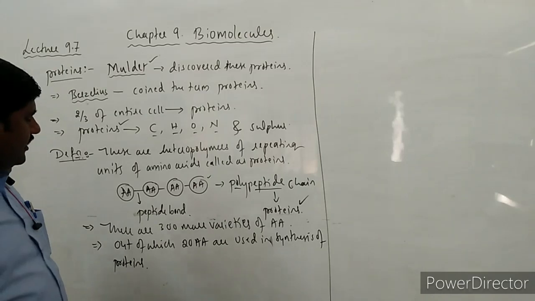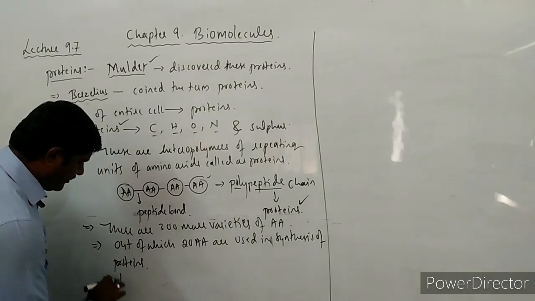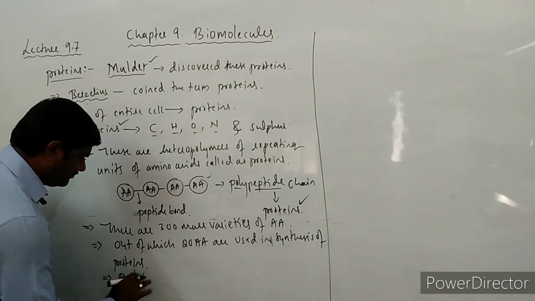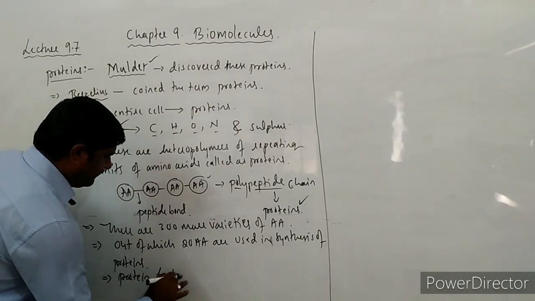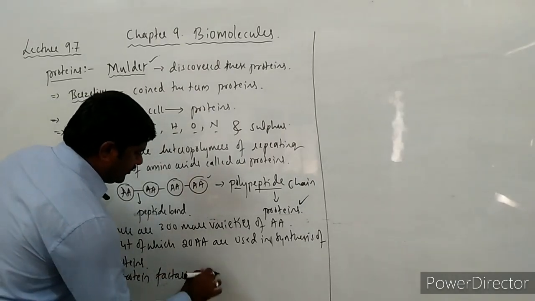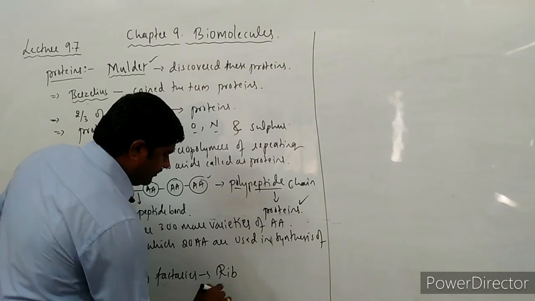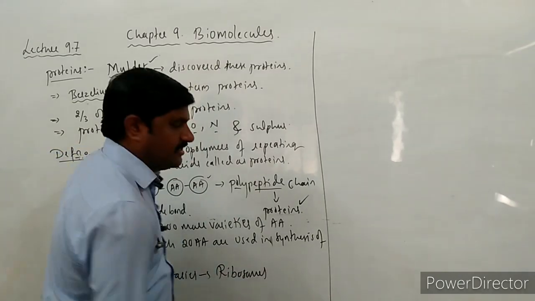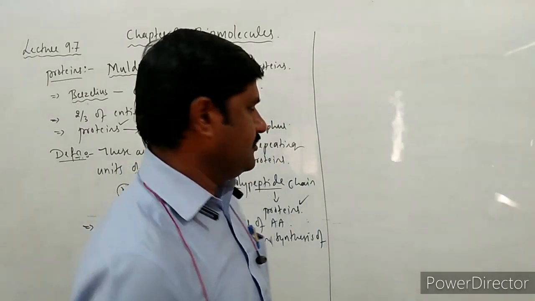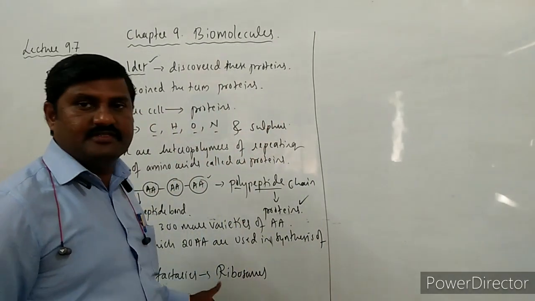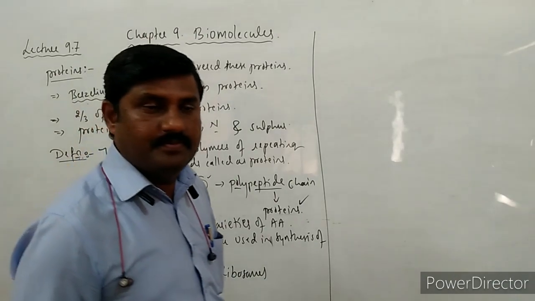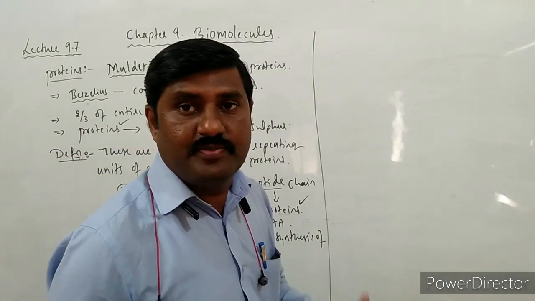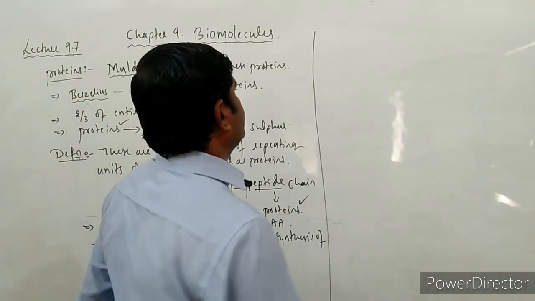These proteins are mainly synthesized in protein factories. Those protein factories are ribosomes. Ribosomes help in the synthesis of this amino acid chain, that is the polypeptide chain, into proteins itself.